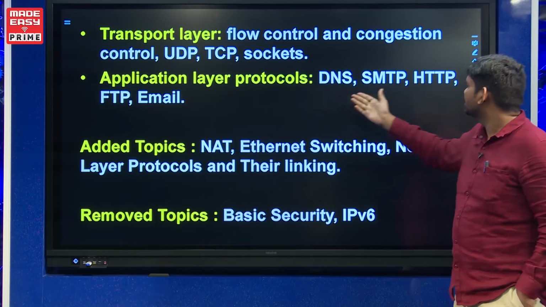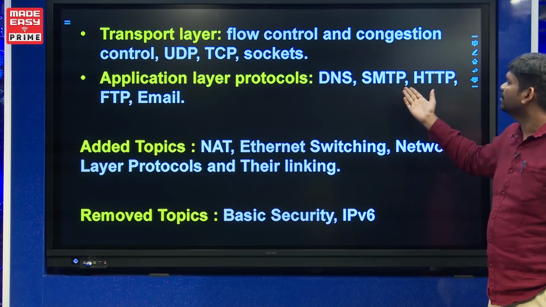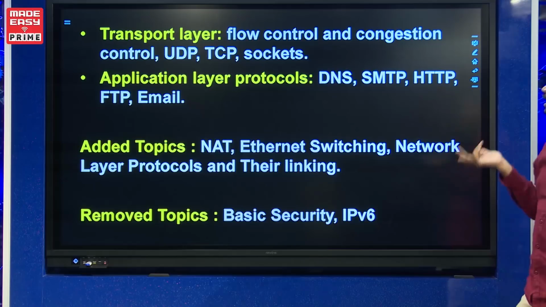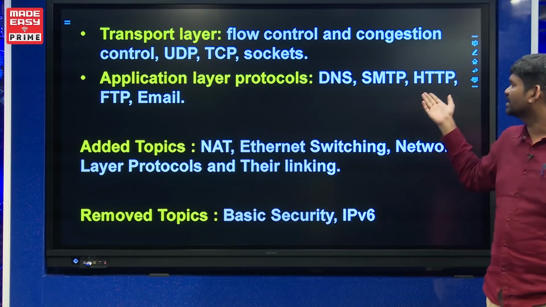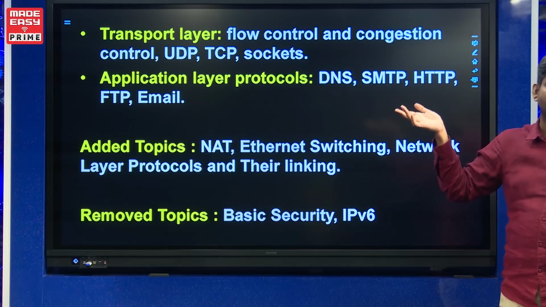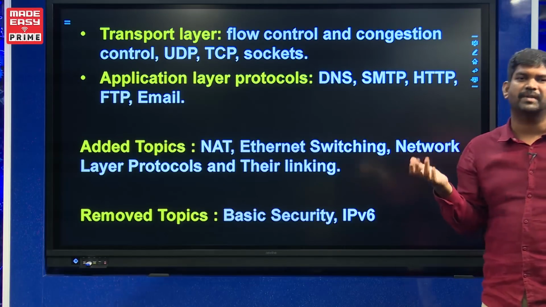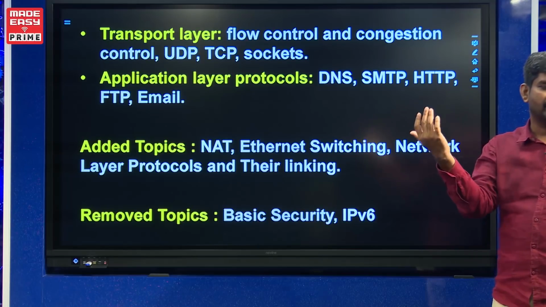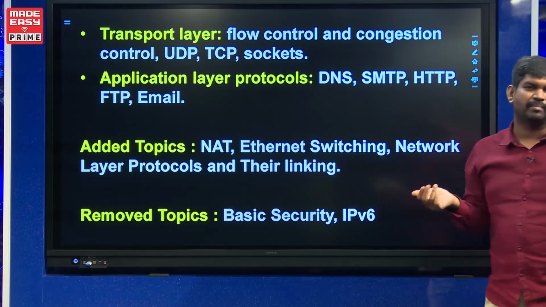And application layer protocols: DNS means how you get a destination IP, who is going to provide it, and SMTP. See, SMTP and email are both the same only, but why have they given it specifically? SMTP is for sending the mail. So if you discuss only SMTP, the mail will only go to the mail server, but the other user may not receive that mail. So that's why they have mentioned email. That means indirectly they want to talk about POP3 and IMAP4 also, where the other person is able to pop, or you can say pull, that particular mail from the mail server. So obviously SMTP and email are part of one protocol suite only.